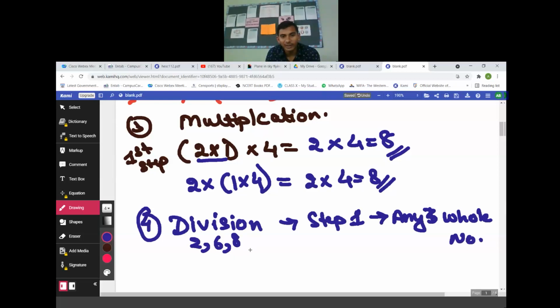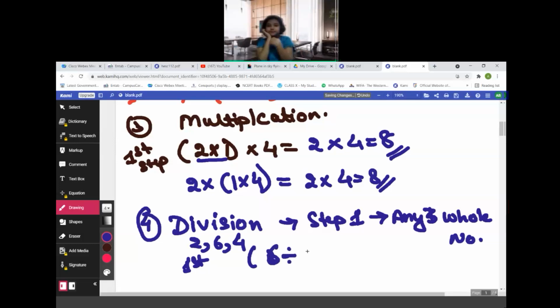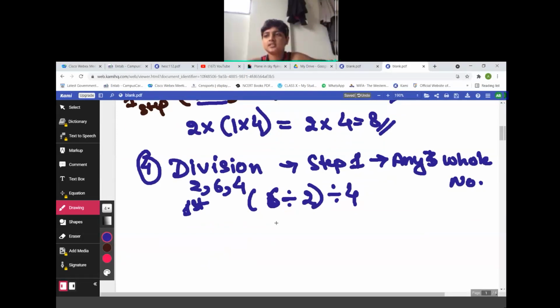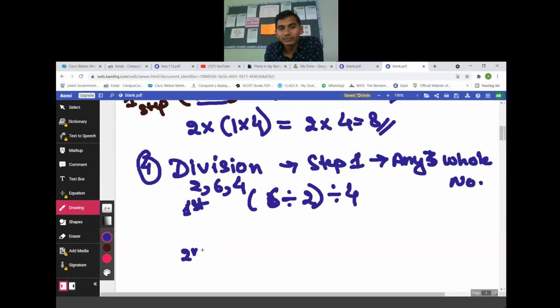Okay, do one thing. I'm giving you the same thing. Step number 1. 6 divided by 2, bracket closed, divided by 4. Second step, you need to rearrange it and you need to tell me, they can be regrouped in the division property of associative? Yes or no?